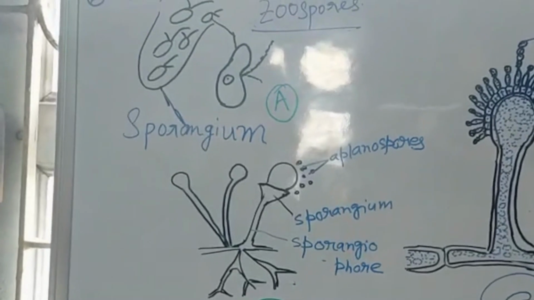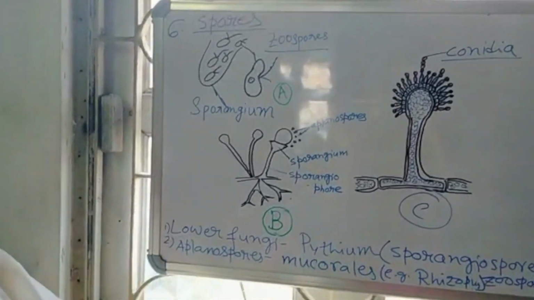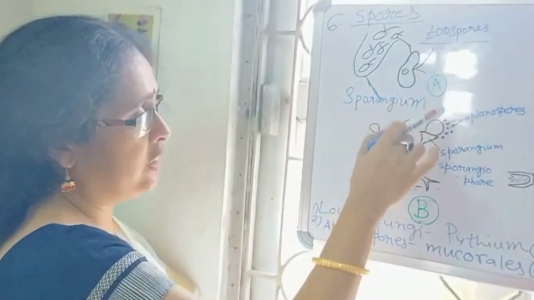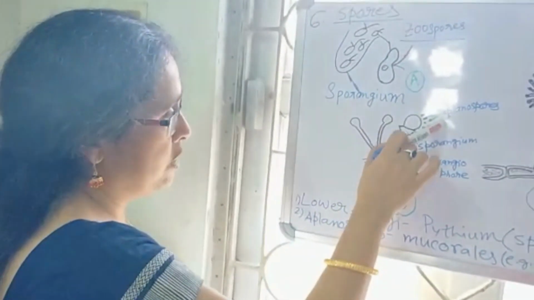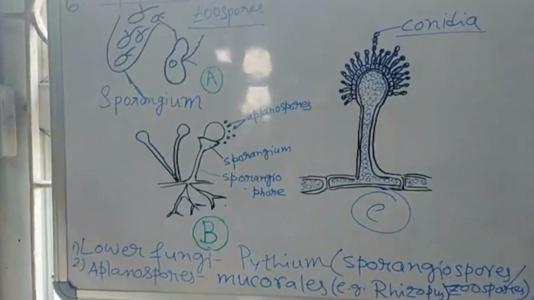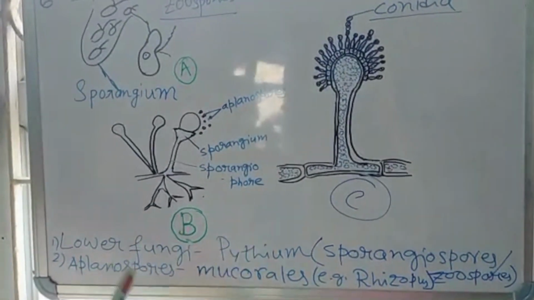Now, sporangiospores are of two types. When they possess flagella or any locomotory organ, they are called zoospores, and when they are non-motile, they are called aplanospores. Now, zoospores are found in algae, as I have told you previously, and in some lower fungi, that is Pythium.